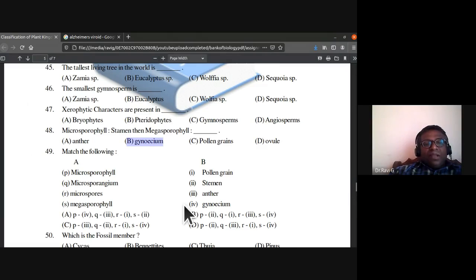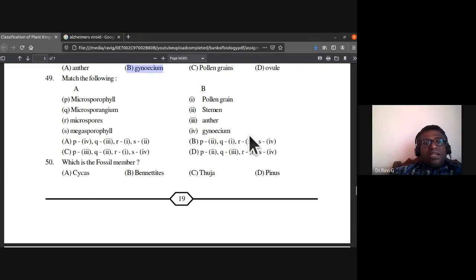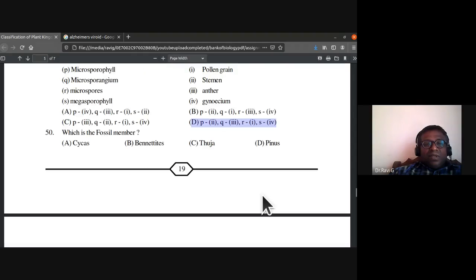Match the following: microsporophyll, stamen; microsporangium, anther; microspores, pollen grain; megasporophyll, gynoecium. So which is the answer for this? Microsporophyll, stamen. So P2, then Q3, P2, Q3, R1, yes, 4. So this is the right answer. D is the answer.